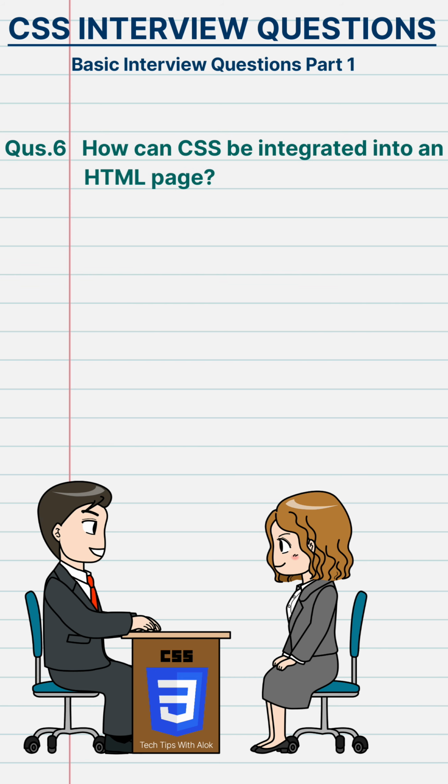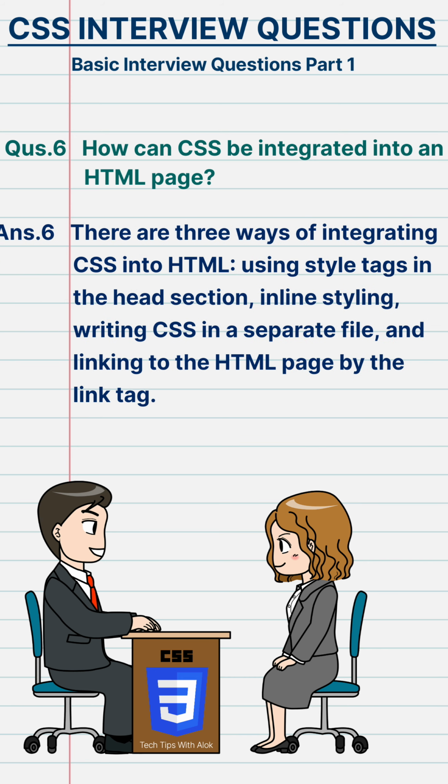How can CSS be integrated into an HTML page? There are three ways of integrating CSS into HTML: using style tags in the head section, inline styling, and writing CSS in a separate file and linking to the HTML page by the link tag.